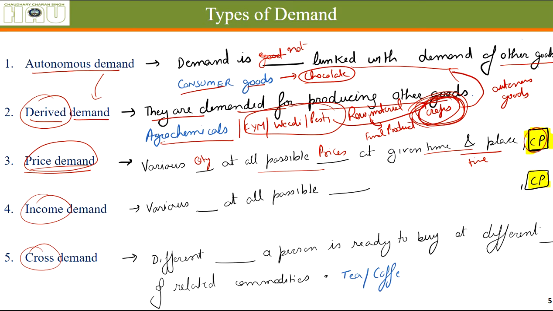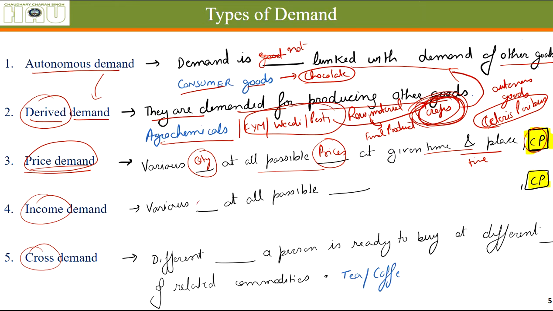CP means ceteris paribus, which means every other thing is constant except price and quantity of that good. We are not considering any other thing. The taste, the preferences, the prices of other goods which are competitors to that good, and everything else is constant. We are just talking about price and quantity.